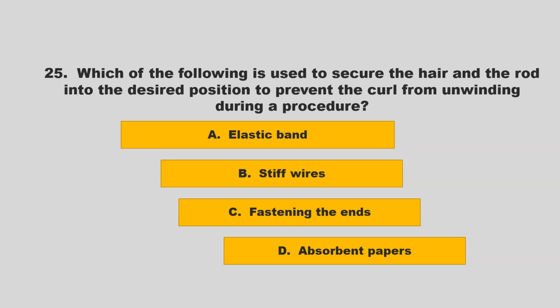Which of the following is used to secure the hair and the rod into the desired position to prevent the curl from unwinding during a procedure? Is it elastic band, stiff wires, fastening the ends, absorbent papers?